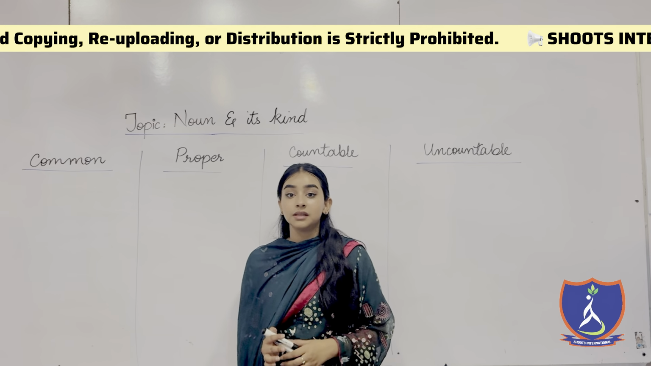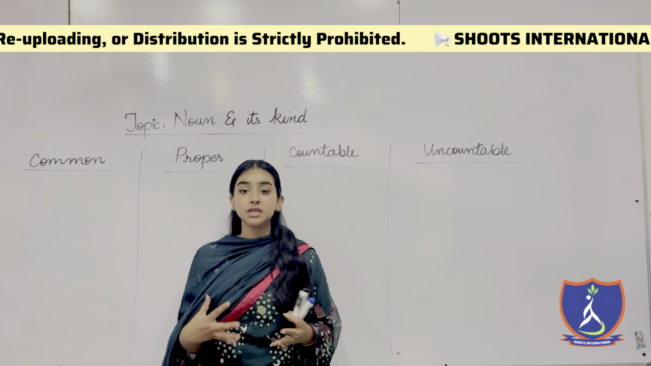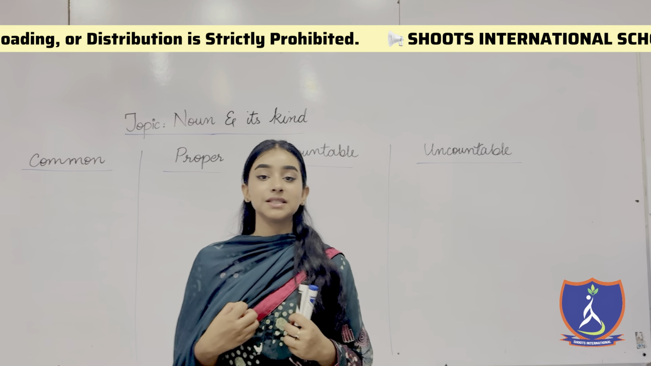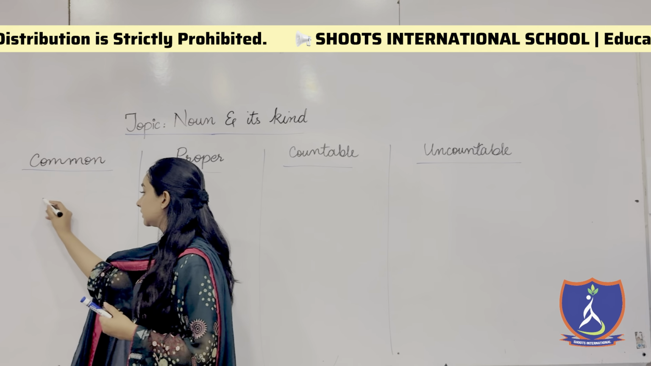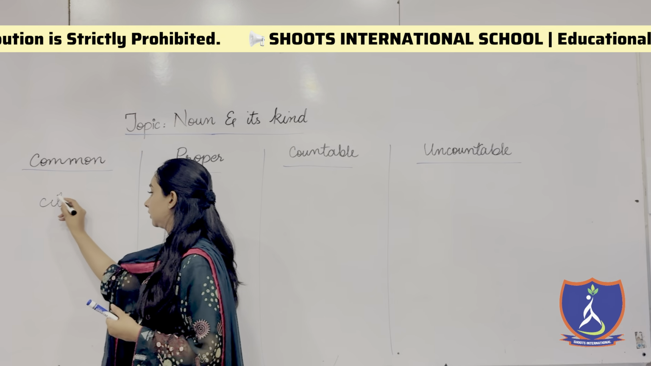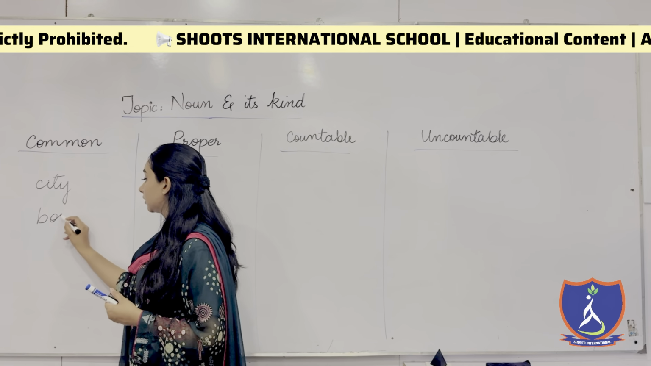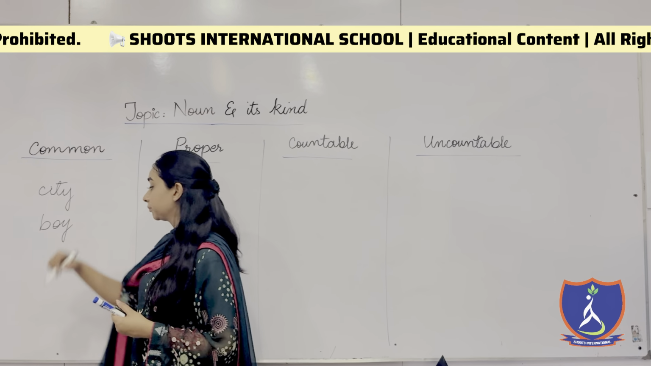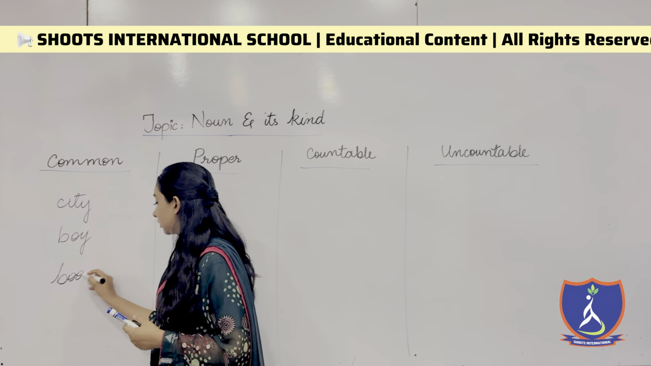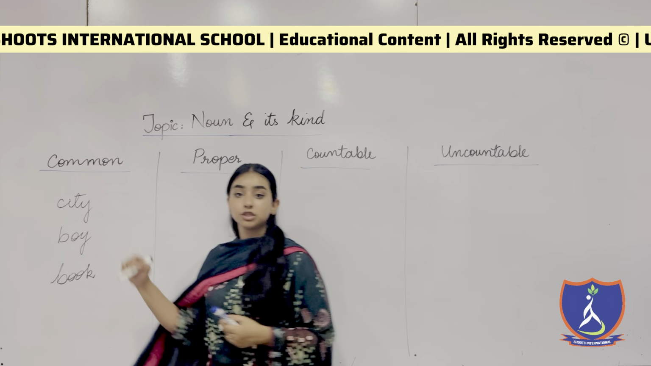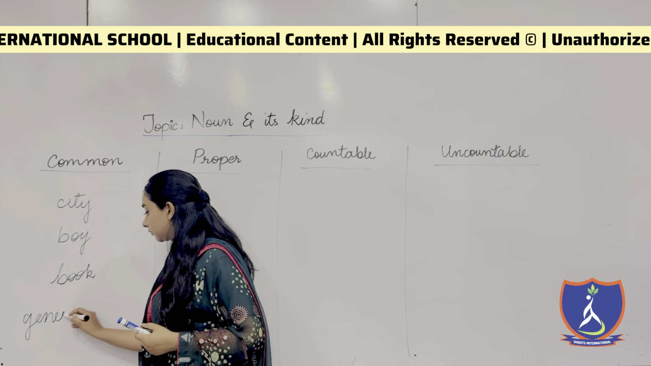While discussing the types of the noun, the first one is the common noun. Now, what is a common noun? Common noun is any general thing, right? For example, if we say city is a noun, city is a common noun. Boy is a common noun. Then we have book, which is also a common noun. Any general thing.